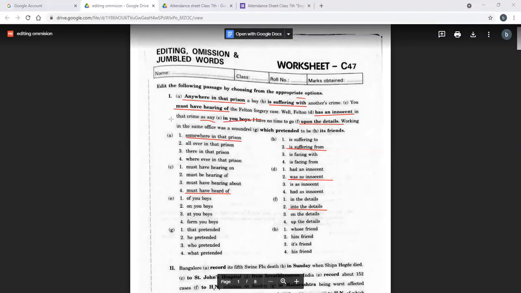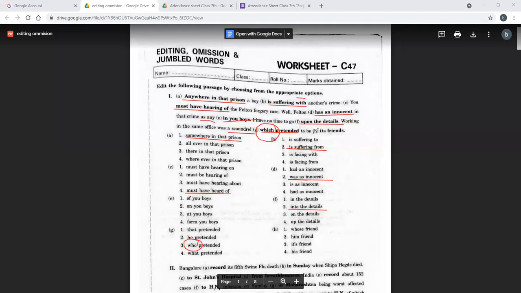Working in the same office was a scoundrel which presented to be. ठीक है, अब यहाँ पे clearly we are talking about a person, and a person will never take which. Okay, a person will never take which. That is why we will take who, क्योंकि person के साथ में हमेशा क्या आता है, who आता है. ठीक है, so we will take who here.